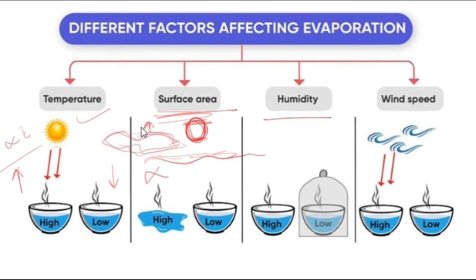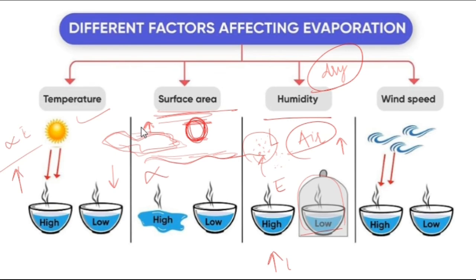Next comes the humidity. What is humidity? Humidity is the presence of liquid in air, right? When there is high humidity, that is, there is a high amount of water in the air already, chances are the evaporation will be low. Whereas when the humidity is low, that means the air is dry, so the chances are the evaporation will be very high. So in dry air, that is in less humidity, the evaporation rate will be high, and the evaporation rate will be low in